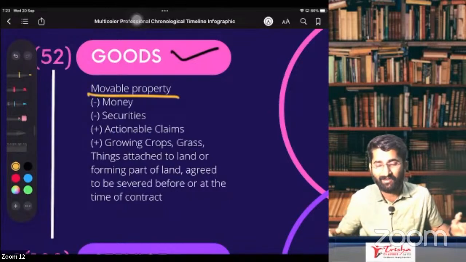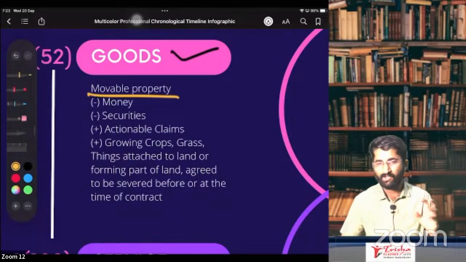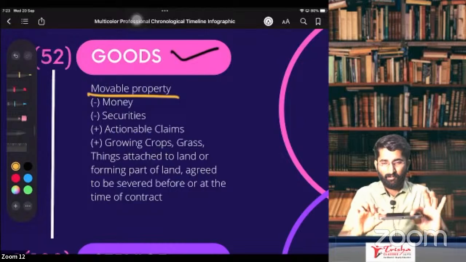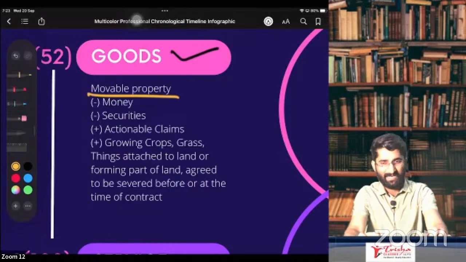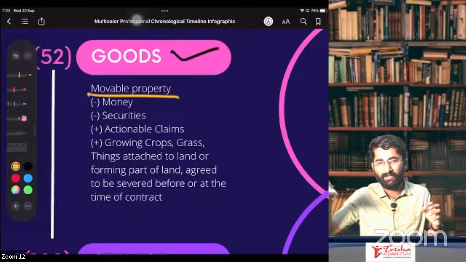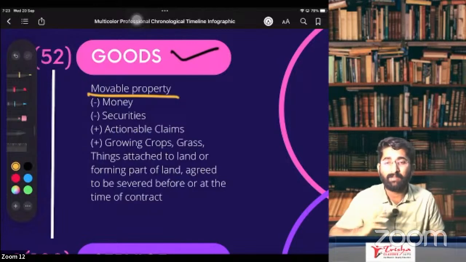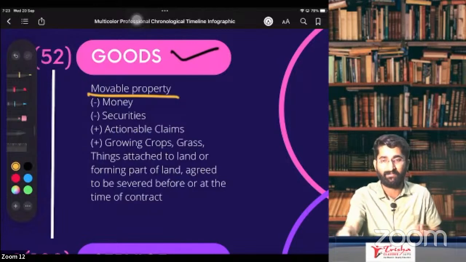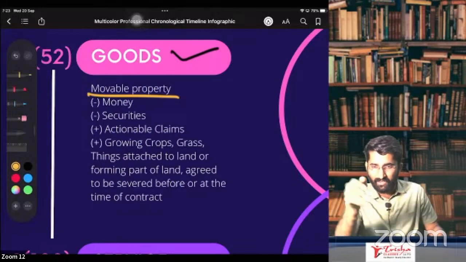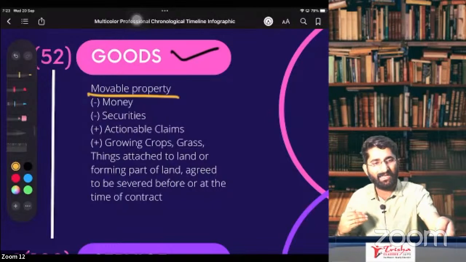It will create one loop. What is the loop, sir? See, I sold you a mobile phone. So now what will you do? I sold it, so you will pay me. This is goods, movable, no? It is movable from one place to another place. Now you are giving me the money. That also became goods, no? If it is there in the goods definition, that is also goods. You give me the goods, I have to pay the GST. Now I paid you money, that is also goods.